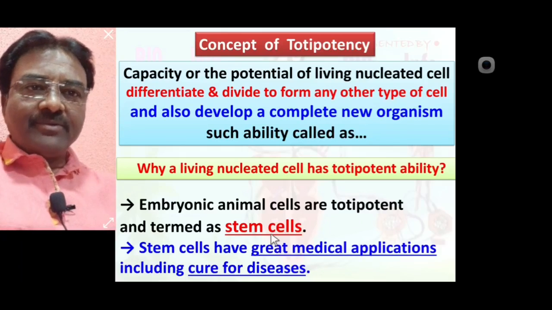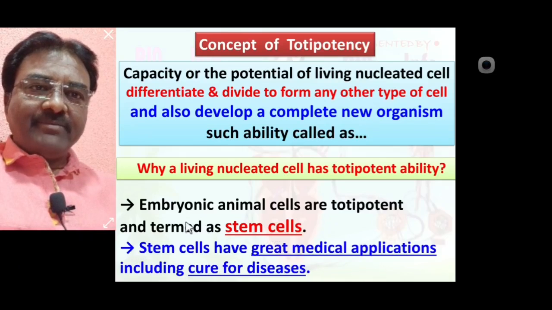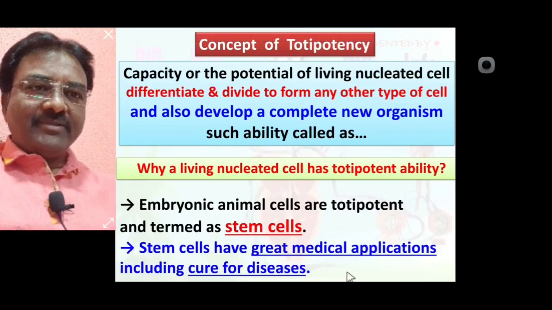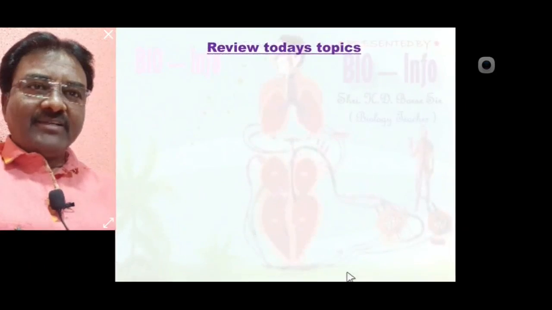You know, totipotency ability is present in embryonic animal cells. Such cells are called stem cells. Such stem cells are useful for great application in medical science including cure of diseases. Hope that you understood everything. Up to this, today's lecture is completed. Review today's topic. We learned today the concept of cell.